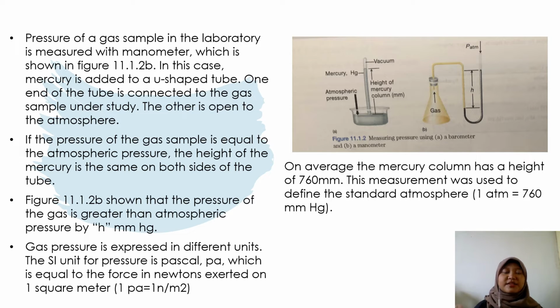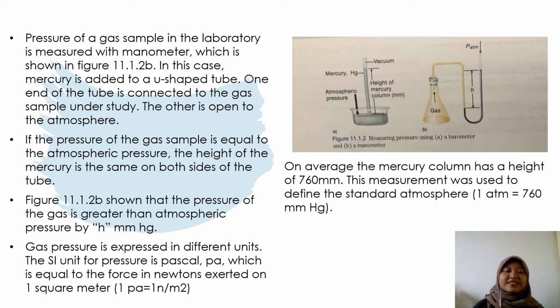The pressure of a gas sample in the laboratory is measured using a manometer, which is shown in figure 11.1.2b. In this case, mercury is added to a U-shaped tube. One end of the tube is connected to the gas sample under study, and the other is open to the atmosphere. If the pressure of the gas sample is equal to the atmospheric pressure, the height of the mercury is the same on both sides of the tube. But figure 11.1.2b shows that the pressure of the gas is greater than atmospheric pressure by h mmHg. So you can see the height.